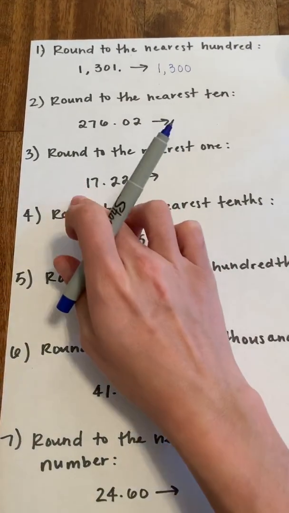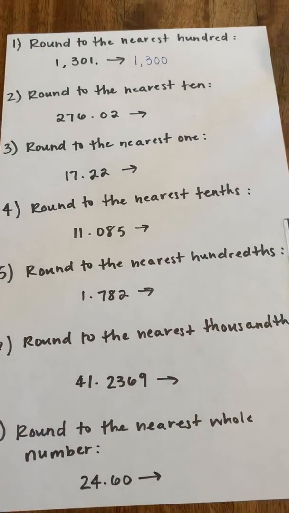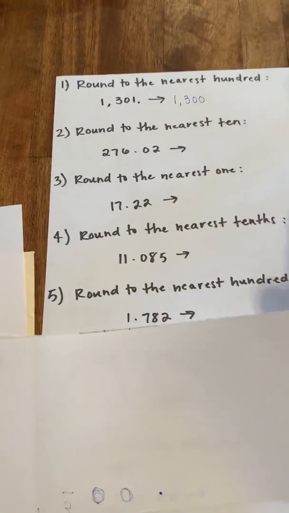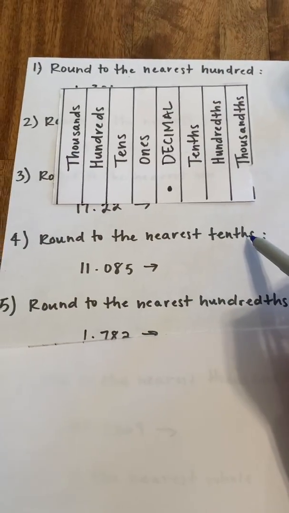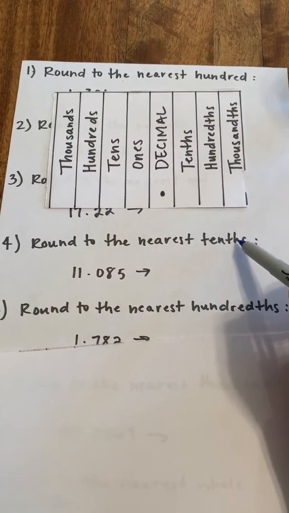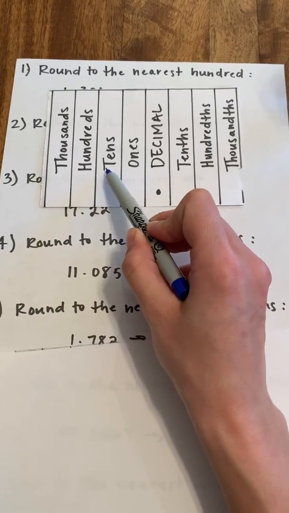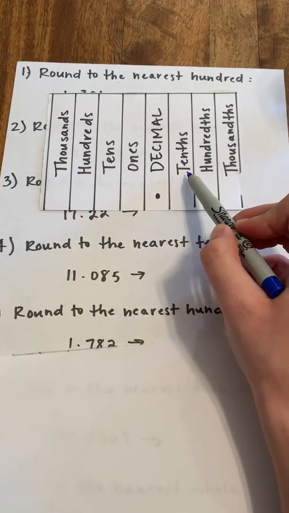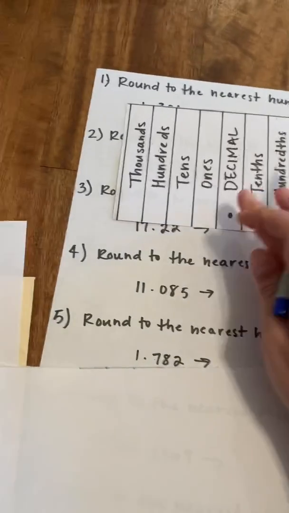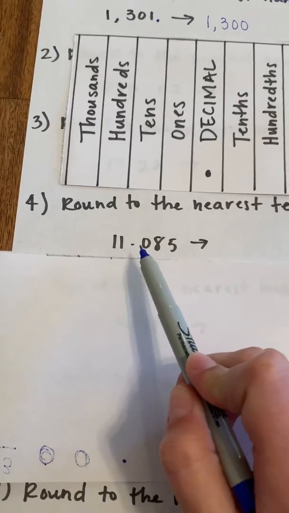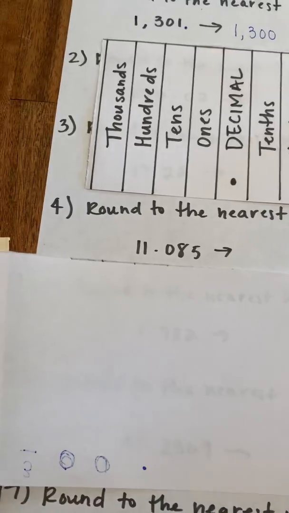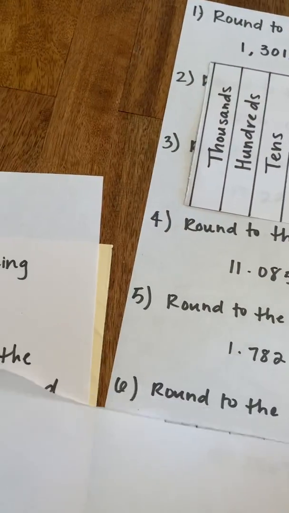All right, we're gonna do this one. We're gonna do number 4. Round to the nearest tenths place, okay? So remember, this has got that TH at the end, all right? So we're not doing tens, we're doing tenths with the TH at the end, okay? So we have 11.085. So let's rewrite our number.